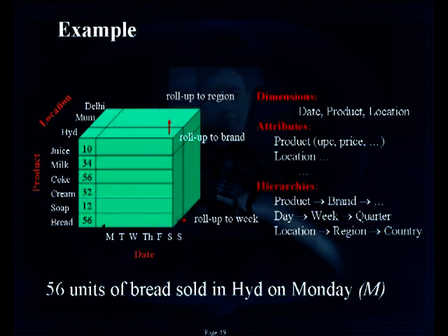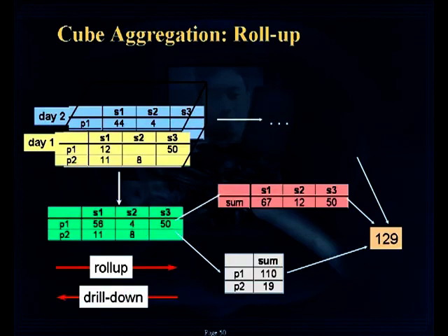And roll up to week are shown here. So that means to say, depending on the kind of hierarchy, we can do the aggregation the way the managers want. All the possible aggregations are computed and stored in the form of a structure for better navigation and ease of access here. How to compute the total value involving the P1, S1, S2, S3 and P2, S1, S2, S3 combination over the date.